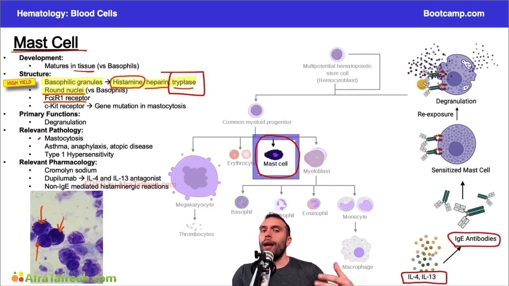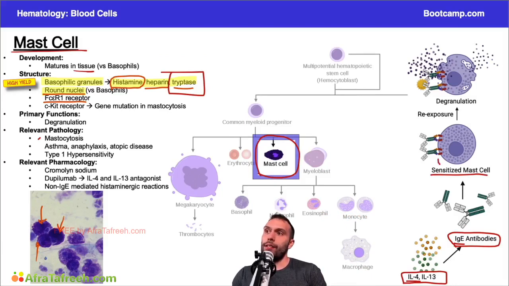Remember, if you have exposure to some allergen, initially what will happen is you'll create an IgM response. Over time, right, you're going to have class switching occur as T cells get activated and then go on to stimulate B cells using interleukin 4 to create IgE antibodies. These IgE antibodies can then bind to the surface of mast cells, essentially sensitizing these mast cells.